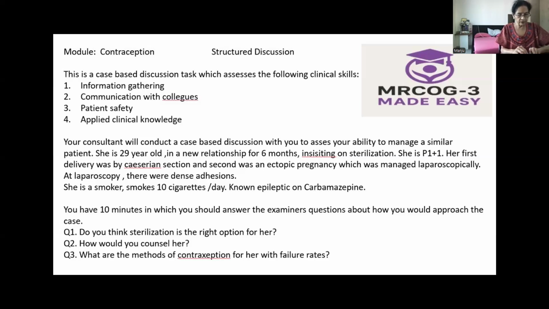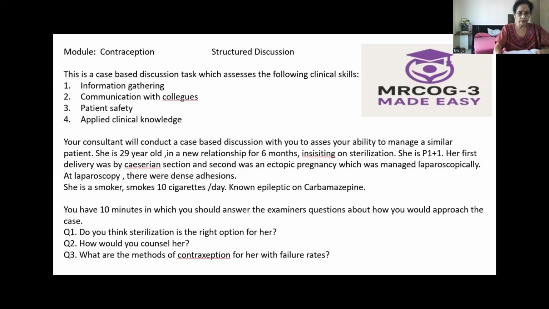There can be a failure rate. I'll explain to her the failure rate, that is, fewer than 1 in 100 pregnancies can happen in a year, and once it is inserted, it can be retained for 5 years. Then I will tell her about its action. I will tell her that it prevents fertilization and implantation.